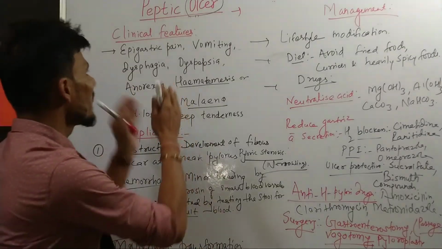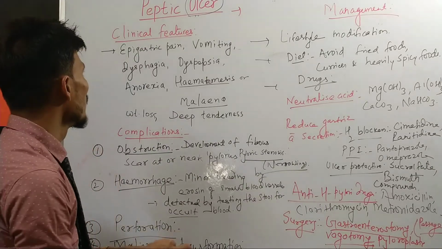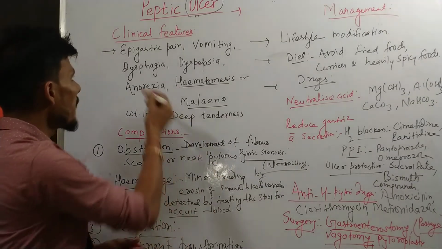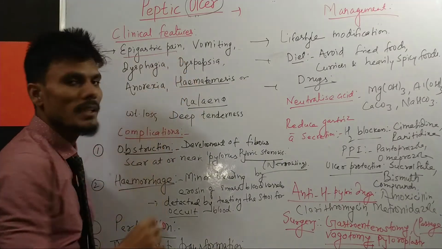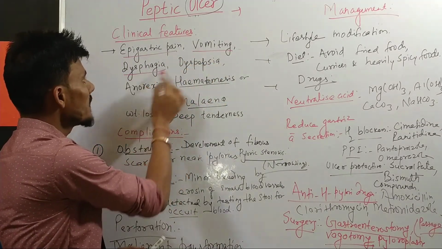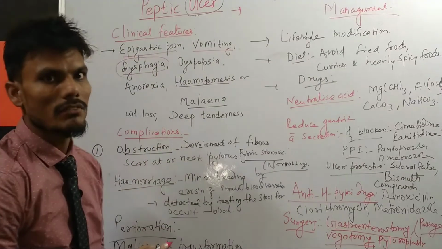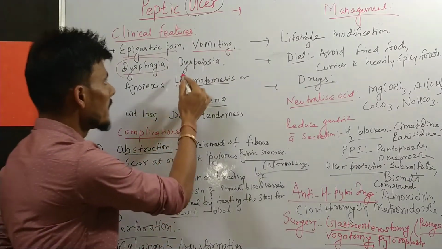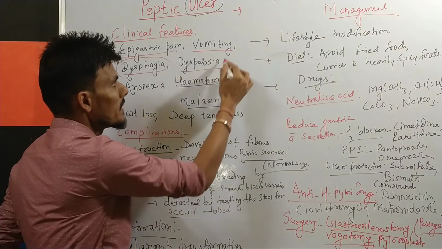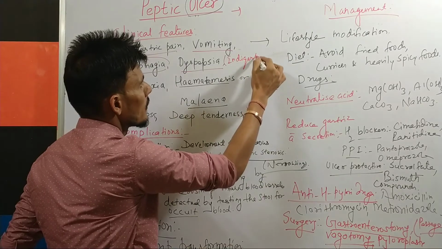Now talking about the clinical features, the signs and symptoms of peptic ulcer: there will be epigastric pain, or pain in the epigastrium. The patient will have vomiting, and then dysphagia, which means difficulty in swallowing food, and dyspepsia, which means indigestion.